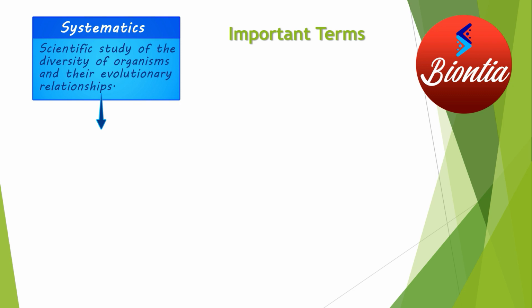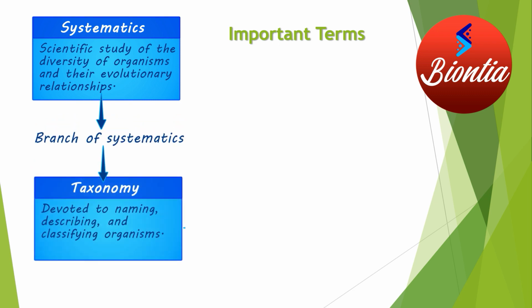So next is taxonomy. It's nothing but a branch of systematics. One of the branches of systematics is known as taxonomy, and it is devoted to naming, describing, and classifying organisms. You can define taxonomy as the discipline of identifying and naming organisms into different taxa according to certain rules. It's an important aspect of systematics. It is the business of law of classifying organisms.